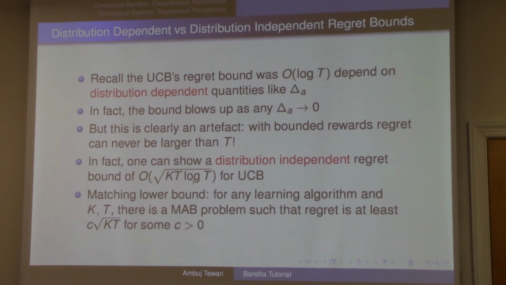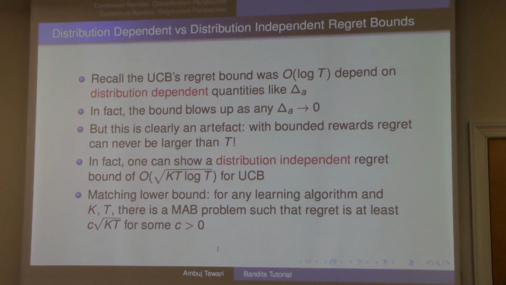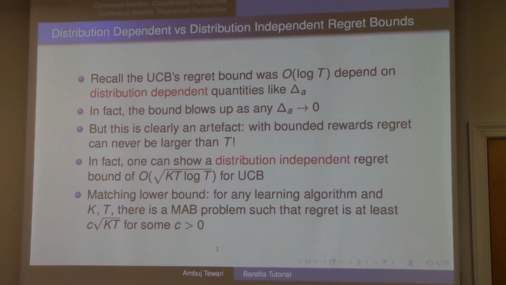And actually, this square root kt distribution independent bound is almost optimal in the sense that no algorithm can get a distribution independent bound which is better than square root kt. It's off from optimal by only this very small logarithmic factor. Okay, so UCB is a pretty good algorithm, both from a distribution independent as well as distribution dependent bound perspective.